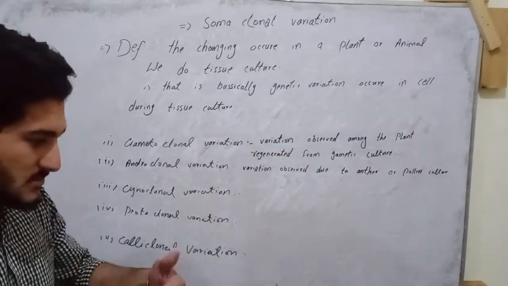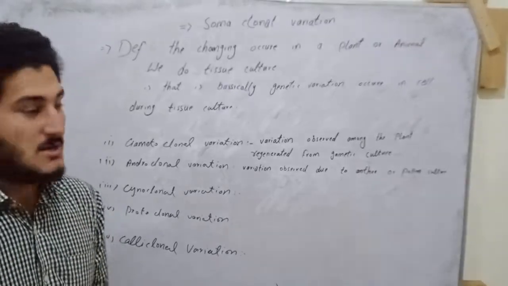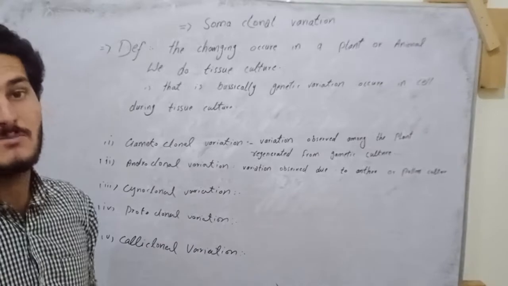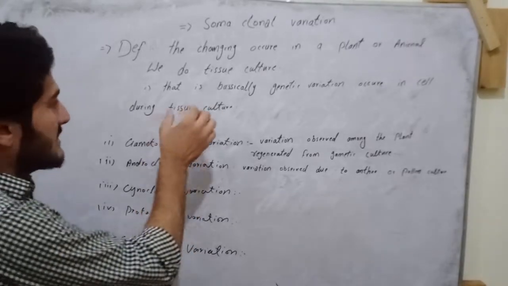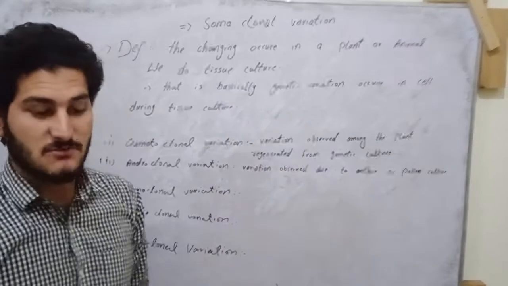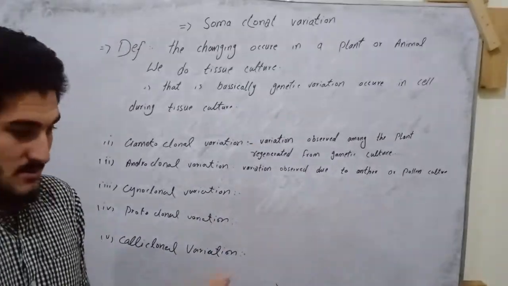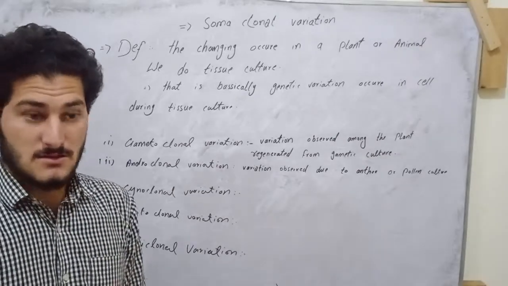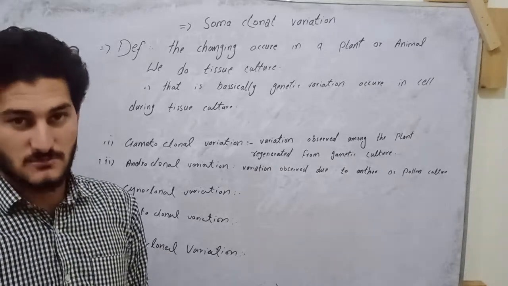During tissue culture, some changes occur in the plant, and these changes are known as somaclonal variation. That is basically genetic variation, when changes occur in the DNA of that specific plant, so we call them somaclonal variation.